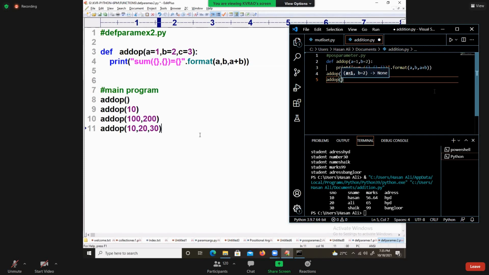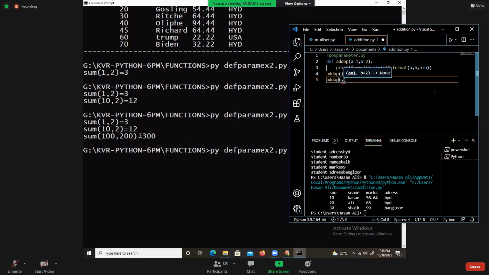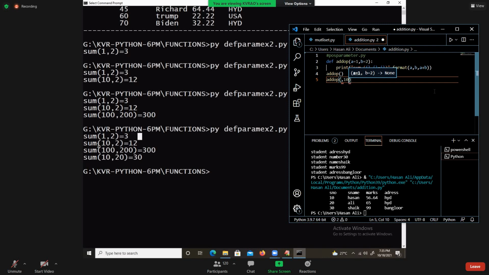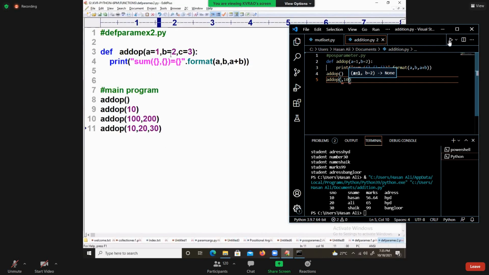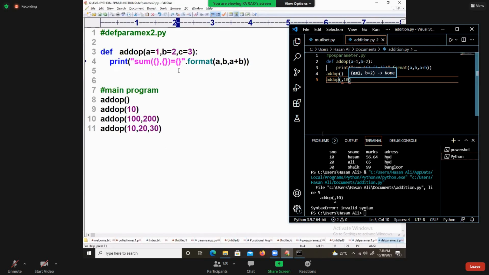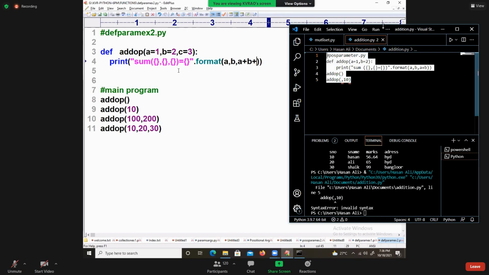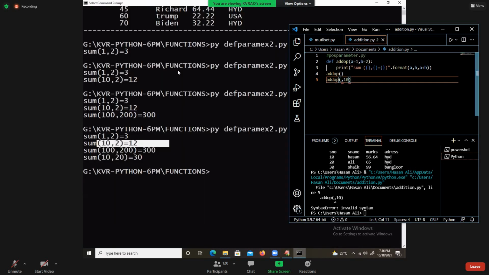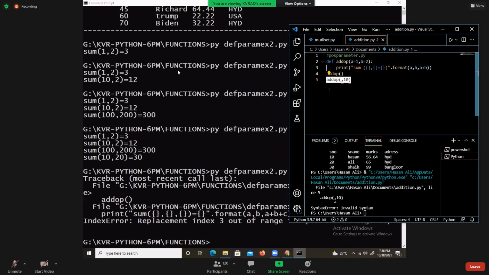It's A plus B plus C. 1, 2, 3. Of course, you need to say comma, A plus B plus C. Then you see the output. What happens?